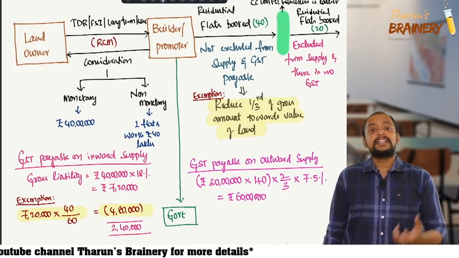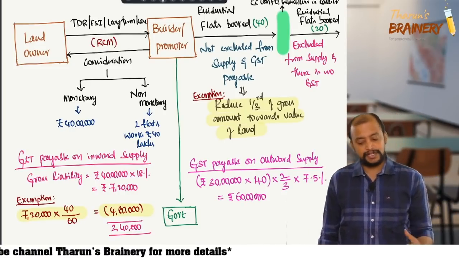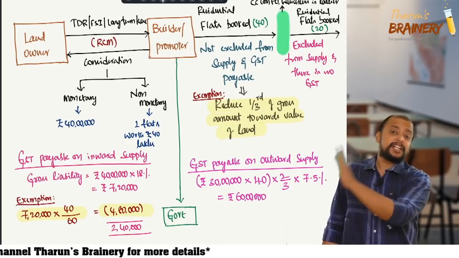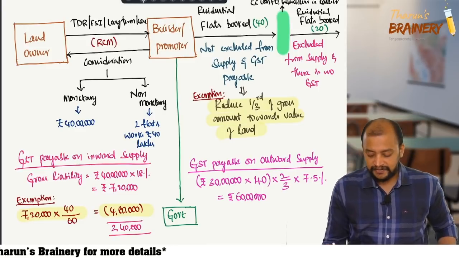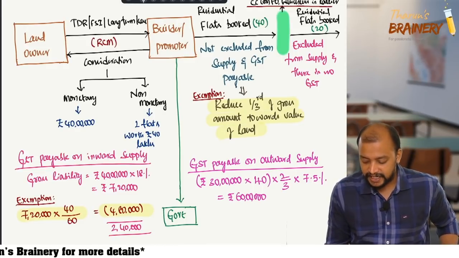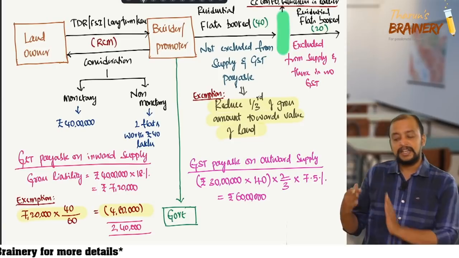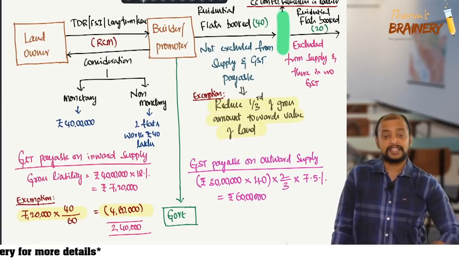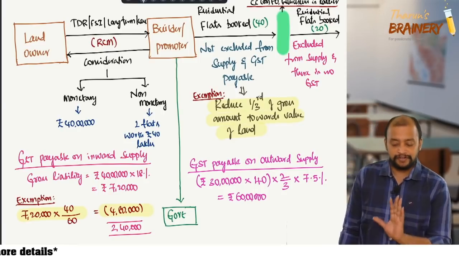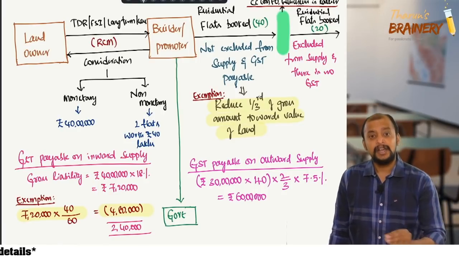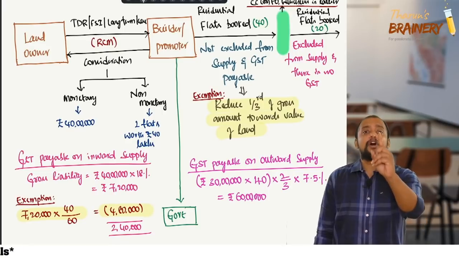So total 60 flats they have made. Now for the 20 flats there is no GST because it is after completion certificate or first occupation, whichever is earlier. Due to that reason there is no GST on the 20 flats, but on the 40 flats GST is payable, that is not excluded from supply. But while paying GST, we have got one exemption.